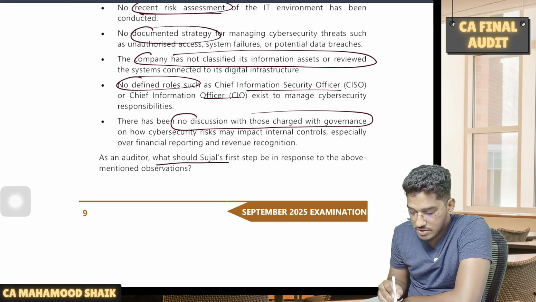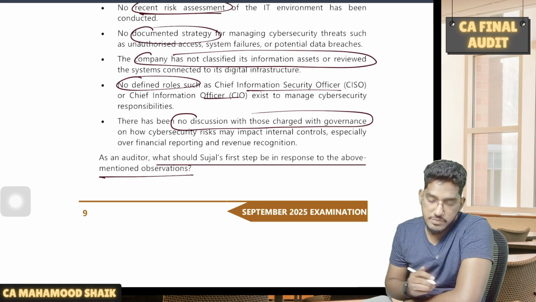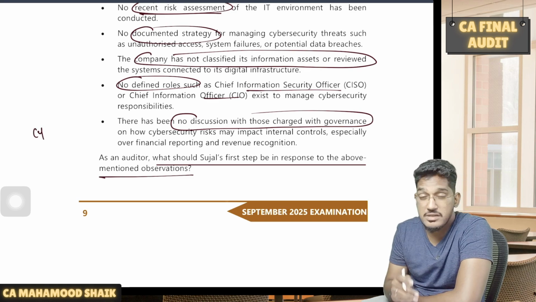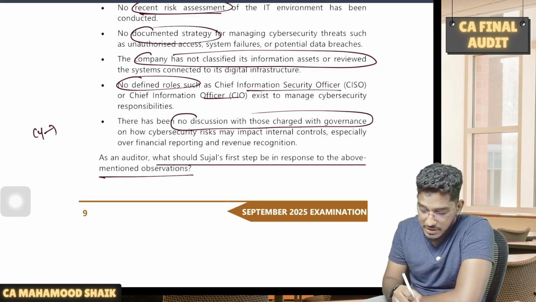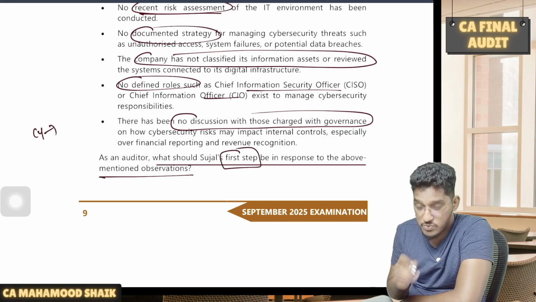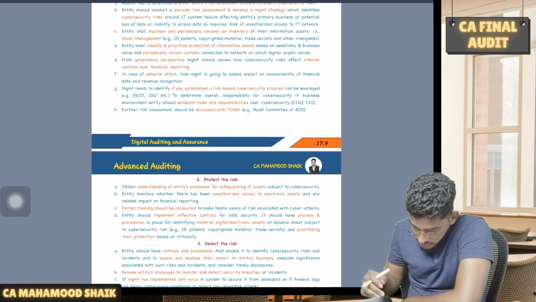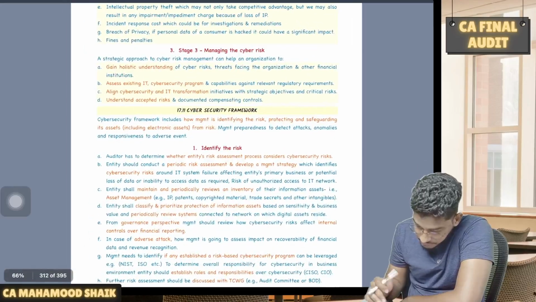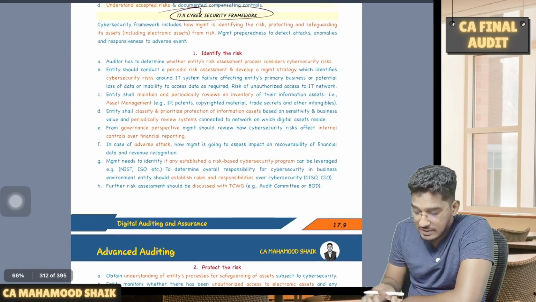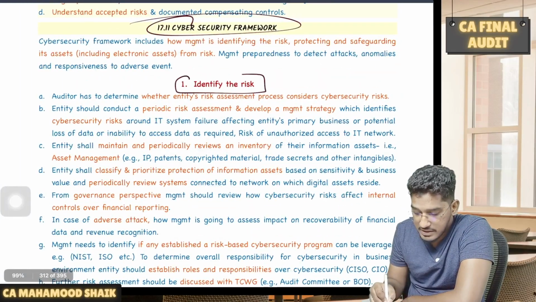So as an auditor, what should Sujal's first step be in response to the above-mentioned observations? Nothing but they are talking about the cyber risk security framework. So in that cyber risk security framework, what is the first step? It is to identify the risk. So if I show you the concept notes here, see here. In the cyber security framework, what is the first step? Identify the risk is the first step.